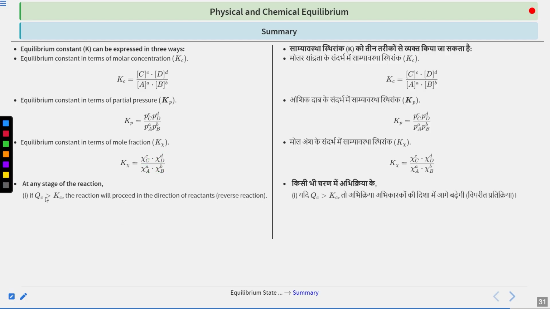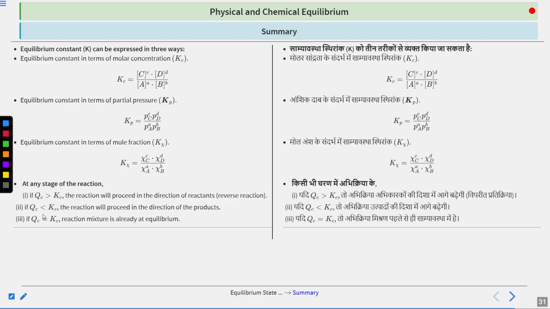Now talking about the reaction quotient, if your reaction quotient Qc is greater than Kc, then the reaction will proceed in the backward direction. If it is less than Kc, then your reaction will proceed in the forward direction. And if Qc is equal to Kc, that is, your equilibrium constant is equal to the reaction quotient, then the reaction is already at equilibrium.